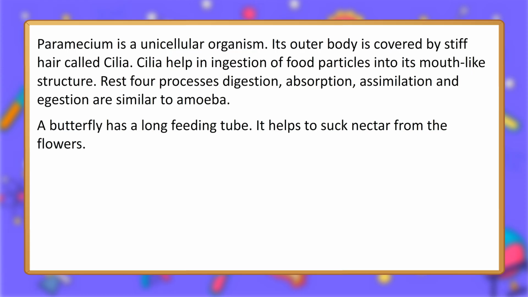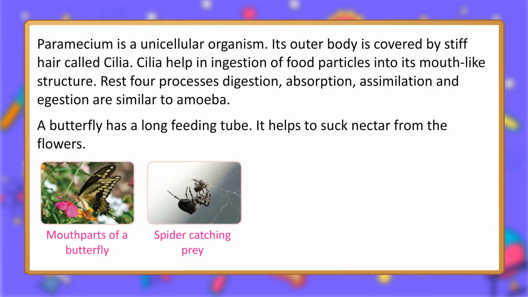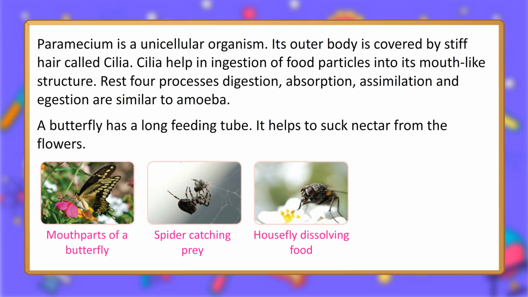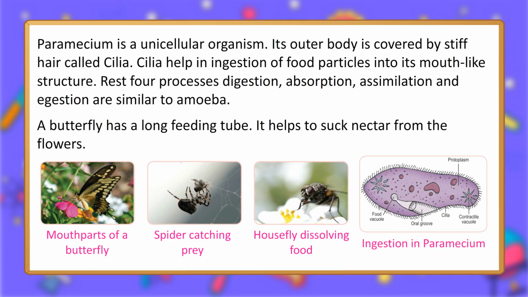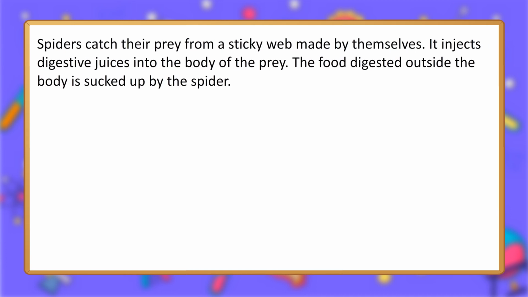A butterfly has a long feeding tube. It helps to suck nectar from the flowers. Mouth parts of a butterfly. Spider catching prey. Housefly dissolving food. Ingestion in paramecium. Spiders catch their prey from a sticky web made by themselves.